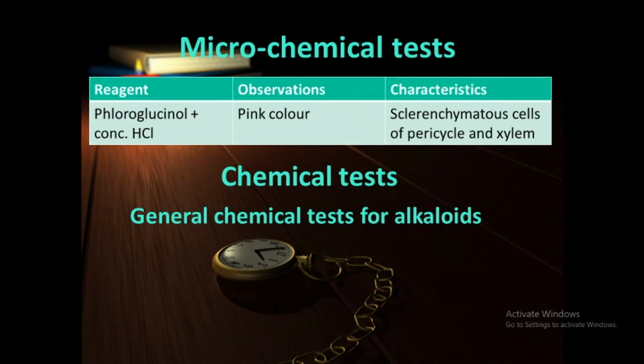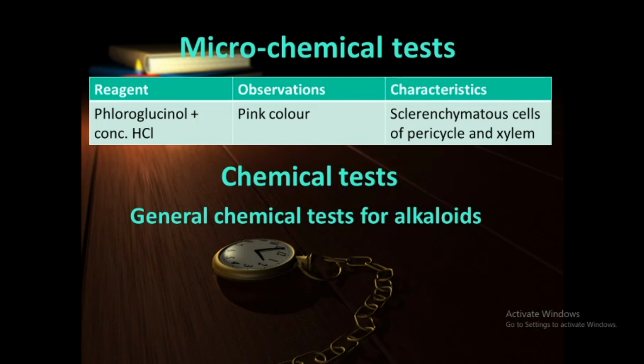Just see the microchemical test, only one: in the presence of phloroglucinol and concentrated HCl, the lignified pericyclic fibers, sclerenchymatous cells of pericyclic fibers and xylem vessels show a pink color.